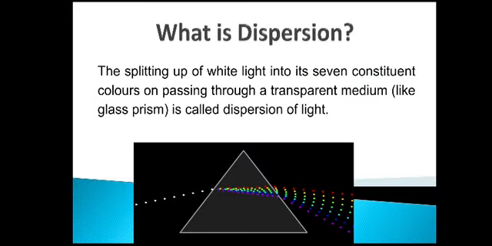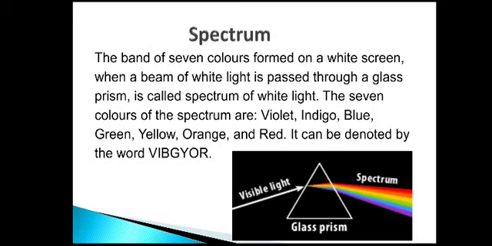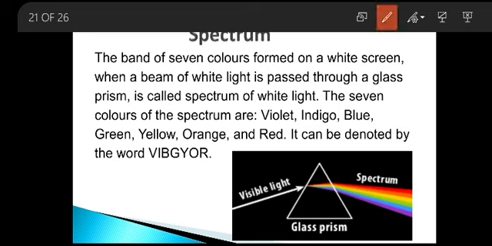What is dispersion? This you have already learnt. Dispersion is nothing but the splitting of white light into 7 different colors. The 7 different colors are nothing but your rainbow colors. That is called your dispersion. So, this is what is your dispersion. I will explain this by using a prism for the experiment. You know what is a prism?